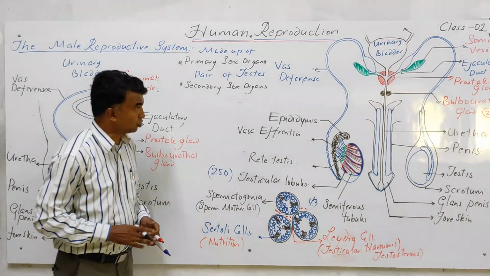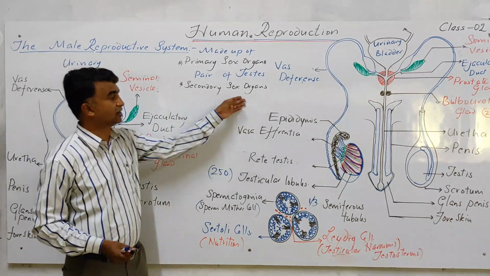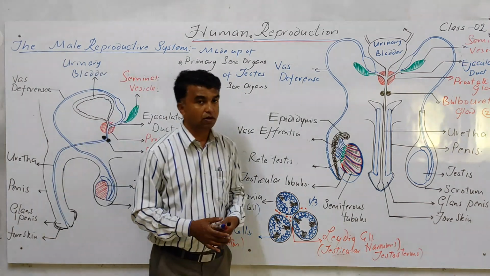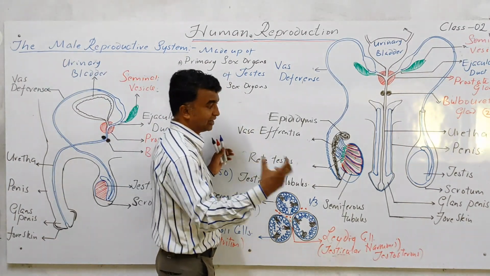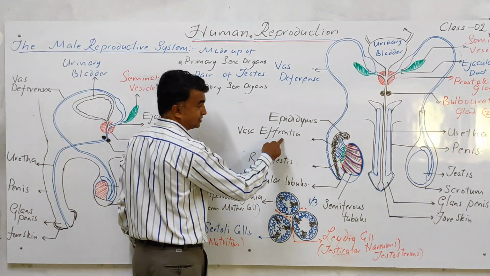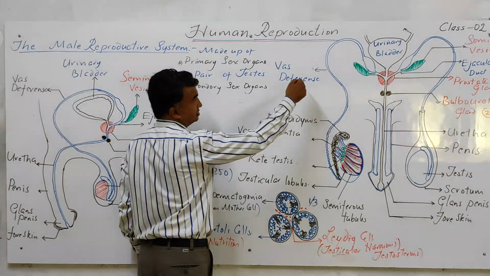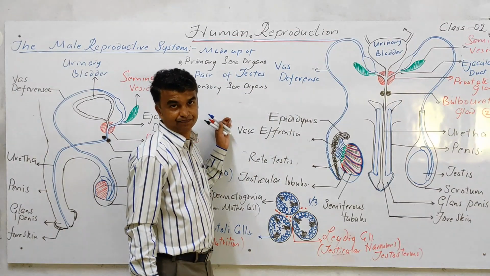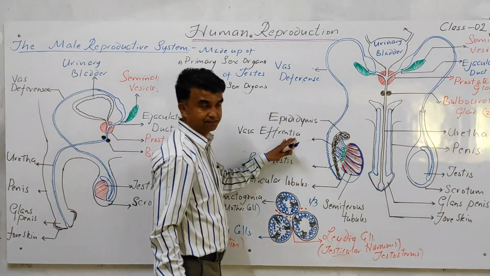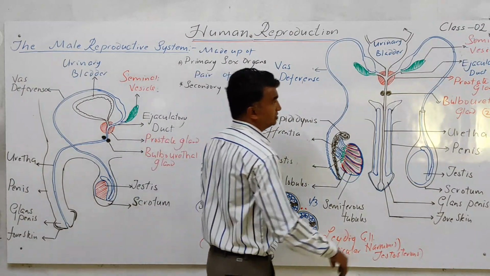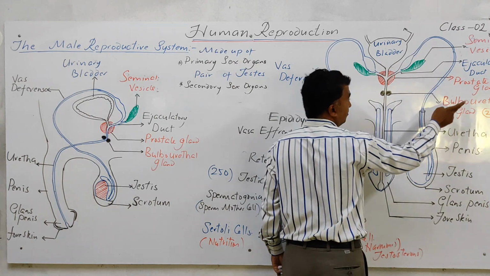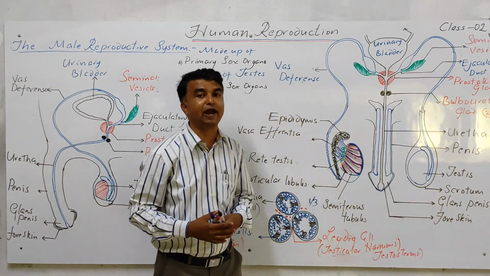In the beginning of this topic, we wrote that the secondary sex organs are the accessory ducts and accessory glands. Now try to highlight which are the accessory ducts. Accessory ducts means rete testis, vasa efferentia, epididymis, and vasa deferens. Clear? So these are the accessory ducts. Accessory glands, in red color labels, are the seminal vesicle, prostate gland, and bulbourethral gland. These are the accessory glands.